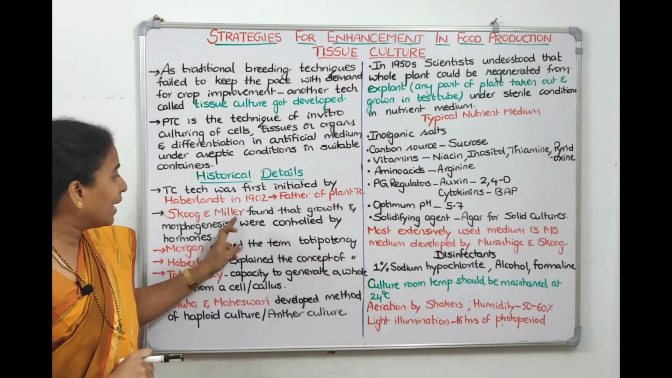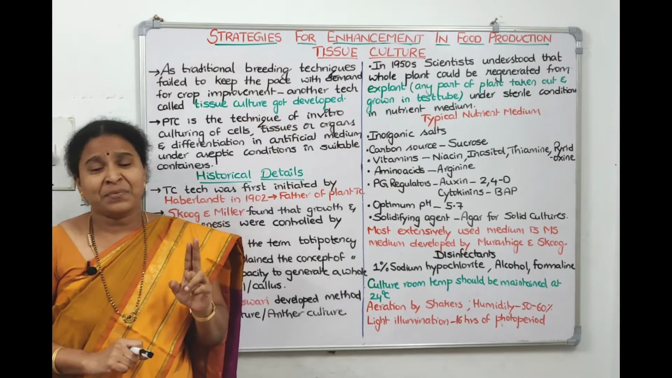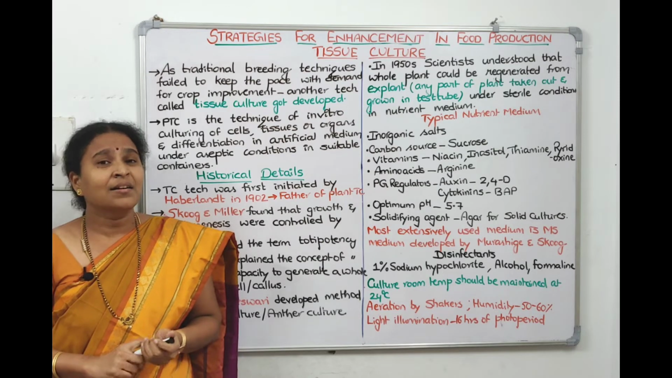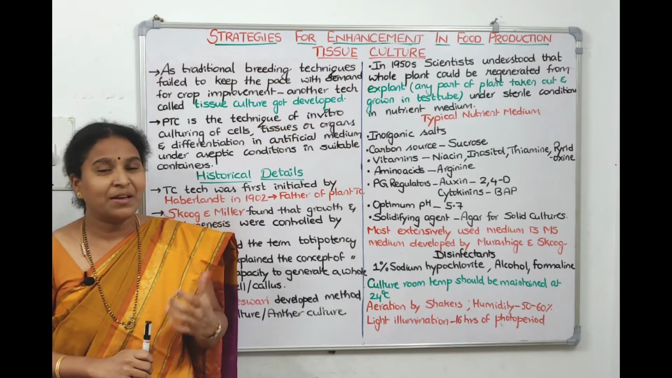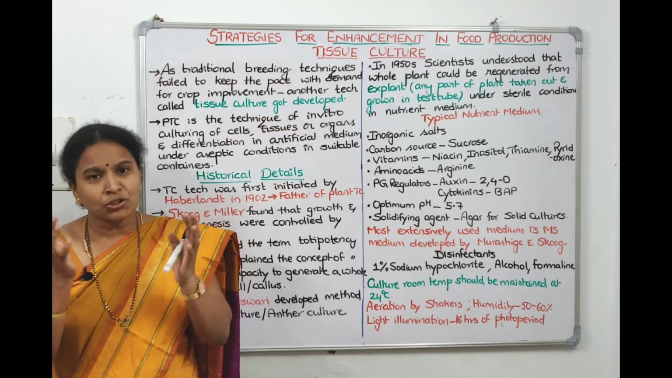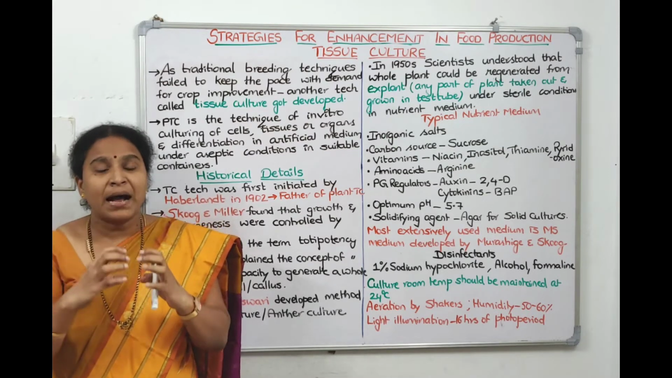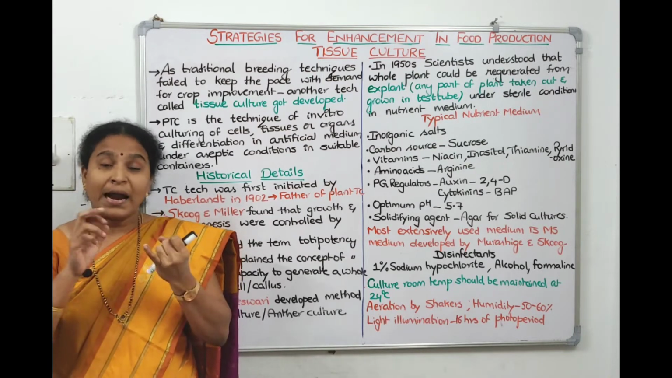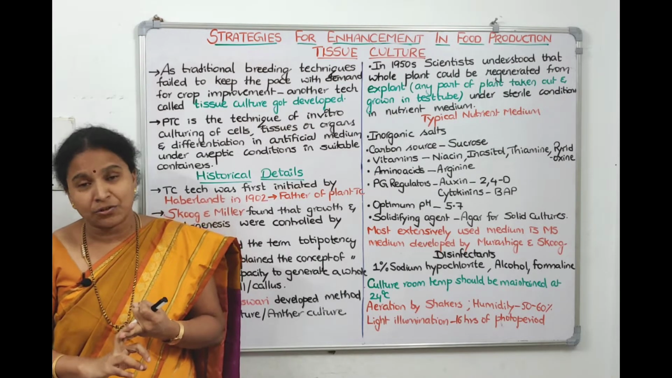Then Skoog and Miller. These two scientists' names, are you recollecting? Did we hear about these scientists anywhere in your 11th standard? Yeah, with plant growth and development. So these are the people with the cytokinin discovery. These two people told that in tissue culture medium, when a mass comes, which is called callus, if you want to initiate root growth, we need to add auxin, and if you want to initiate shoot growth, we need to add cytokinin.